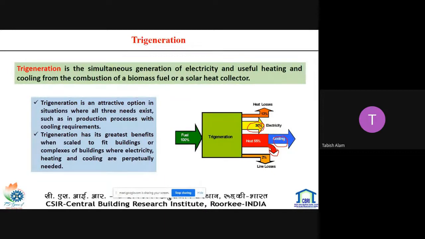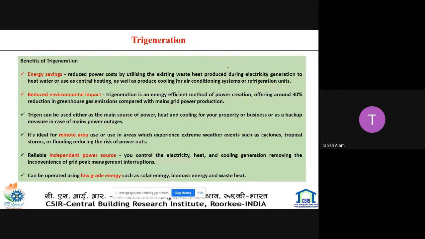So tri-generation is an attractive option, especially for buildings, because in a building we need basically heating, cooling, and electricity. And this system can be designed from 1 kilowatt to 10 kilowatts. So this is a very useful technology for running the building. These are some benefits of tri-generation.